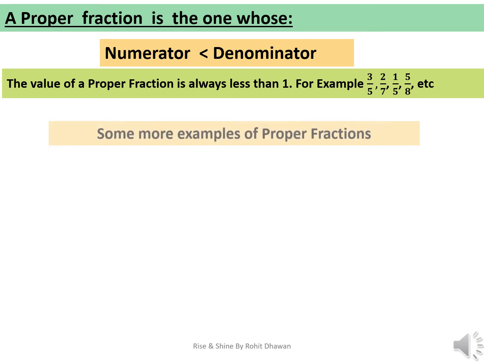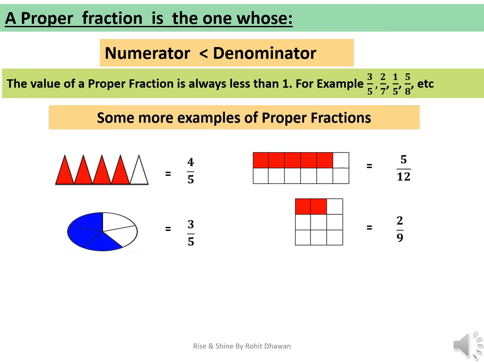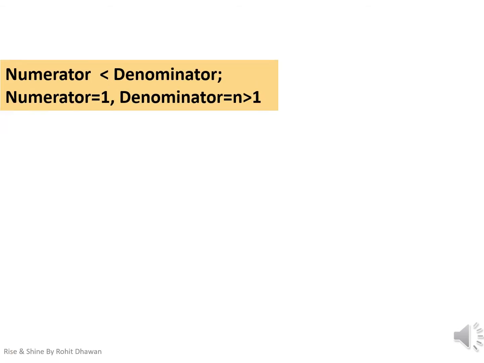Let us see some more examples of proper fractions. My dear students, let us assume a situation where the numerator is less than the denominator and is always equal to 1. The denominator, on the other hand, is a natural number but greater than 1.